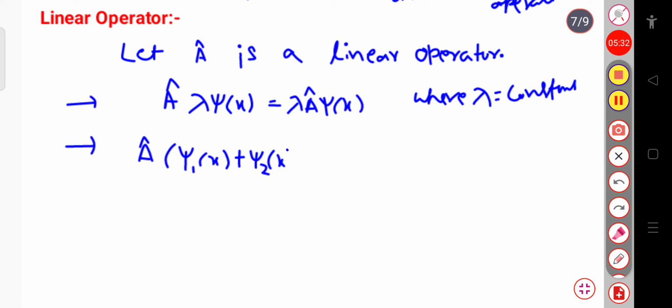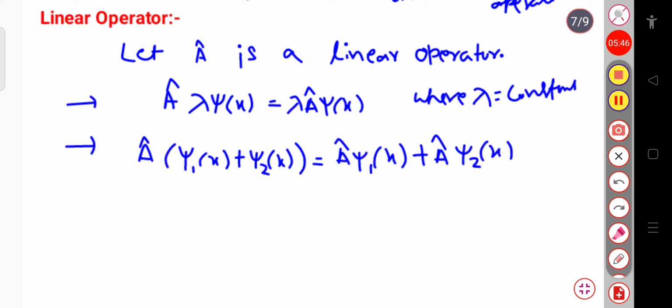When this operator A cap operates on this, that will be equal to A cap psi 1 of x plus A cap psi 2 of x. That is, it will follow the distributive law.